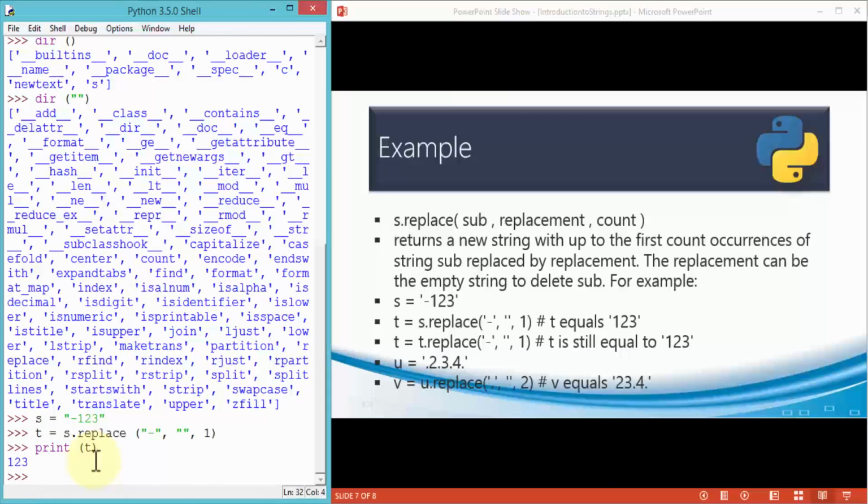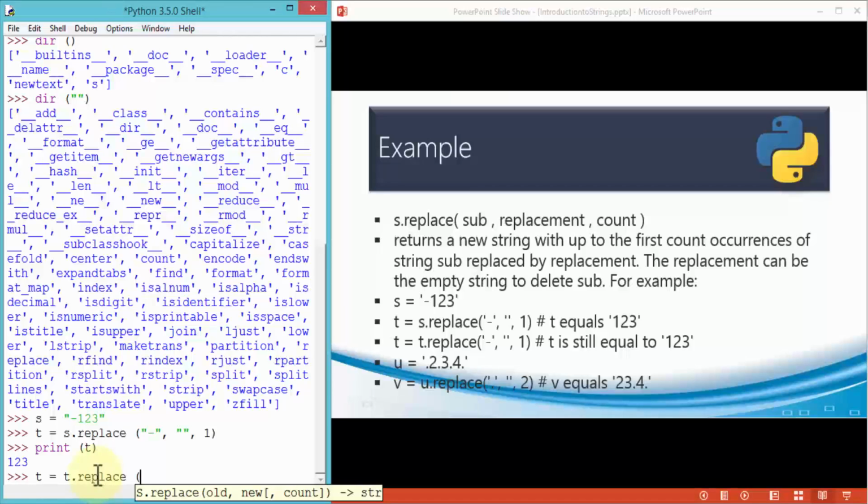Similarly, I can do another one. Replace t this time as opposed to replace s. And once again, Python automatically gives me a list of all the built-in methods because it knows that I've entered a dot, and next I want to use a method. So I'm going to use replace. So here's my replace. Click on it.